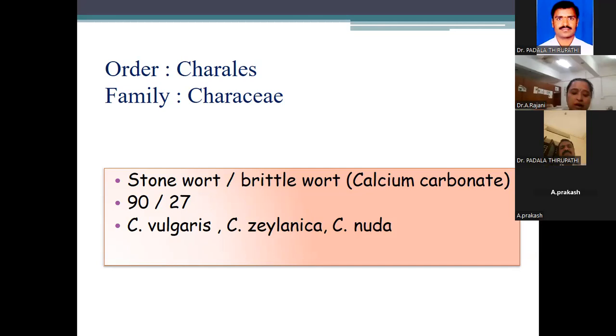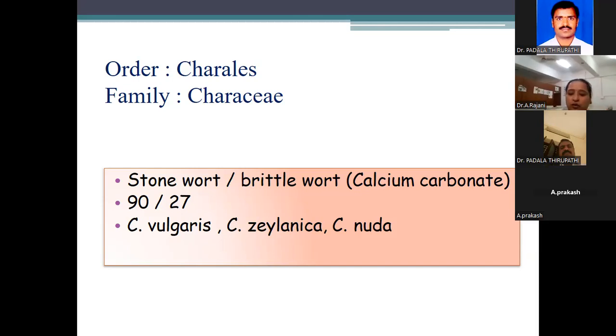The alga grows abundantly in freshwater, in still and shallow water reservoirs, attached, submerged, in the muddy, sandy bottoms of pools, ponds, lakes and ditches.